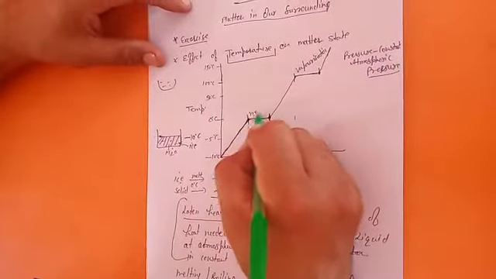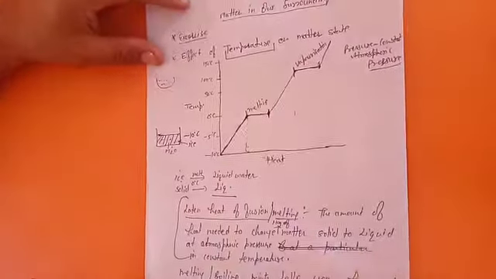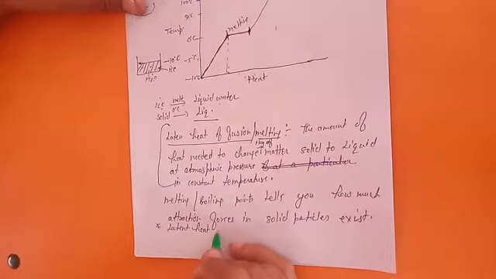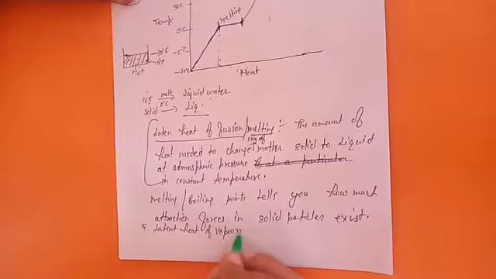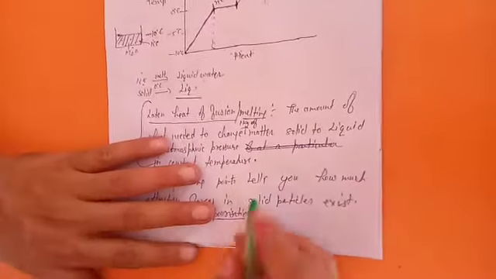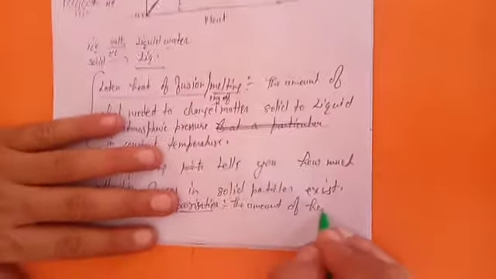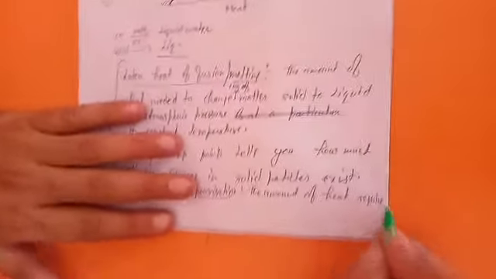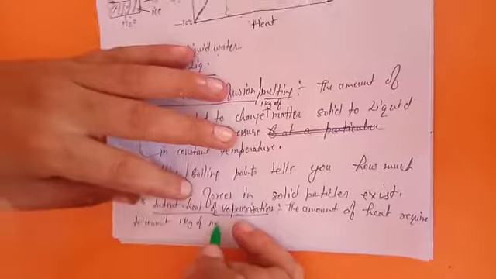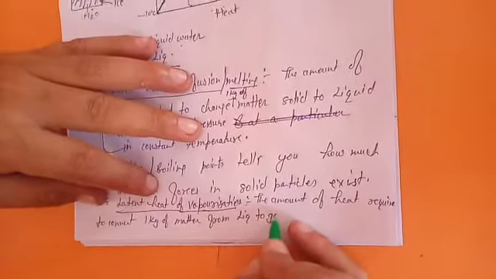Here was melting. But here also we added some heat, and the temperature did not rise. That particular amount of heat is known as latent heat of vaporization. Okay, I am writing down the definition: the amount of heat required to convert 1 kilogram of matter from liquid to gaseous.